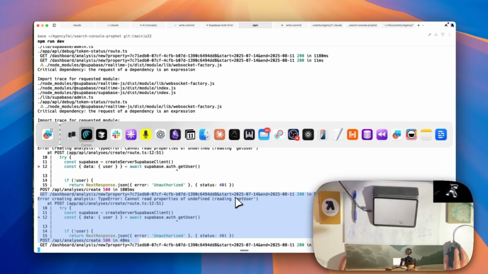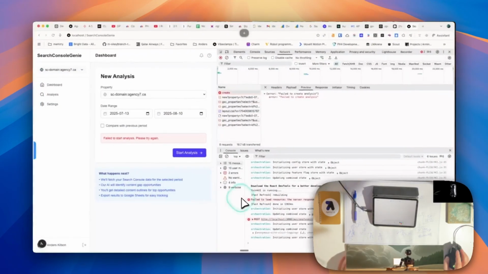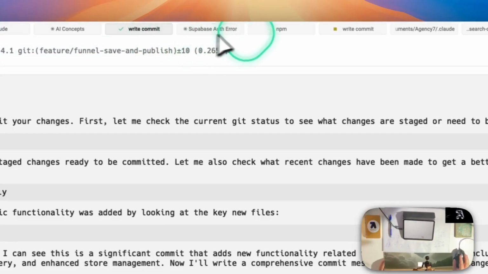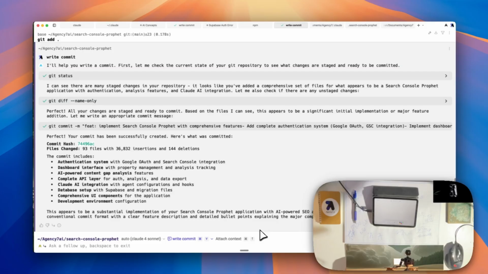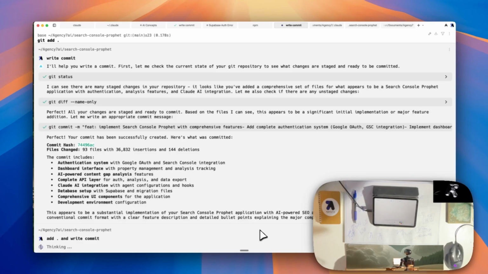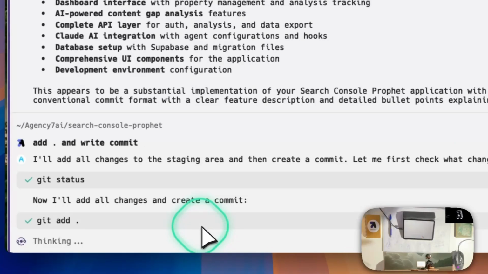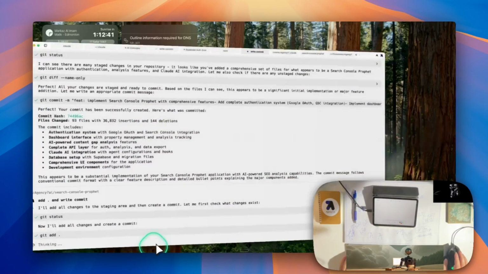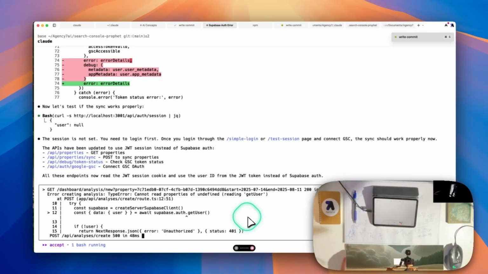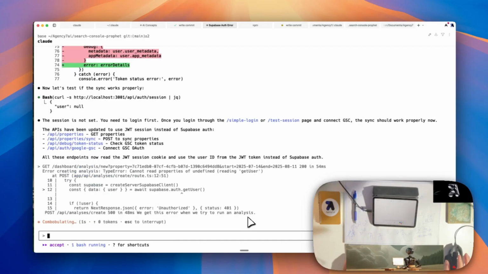And let's go and write our commit. So for this one, it's in here. Say add and write commit. We'll just get that add dot going. Okay. And then we're going to say we get this error when we try to run an analysis.